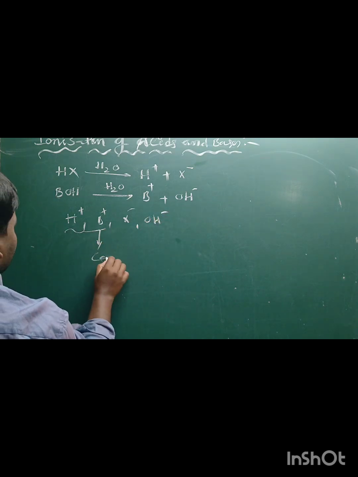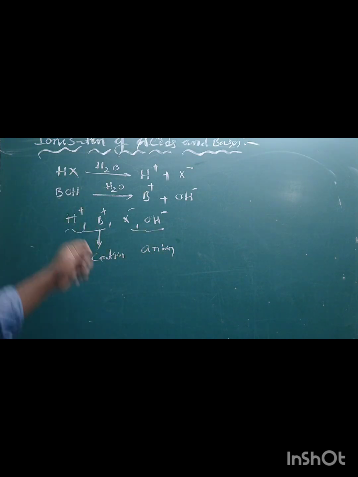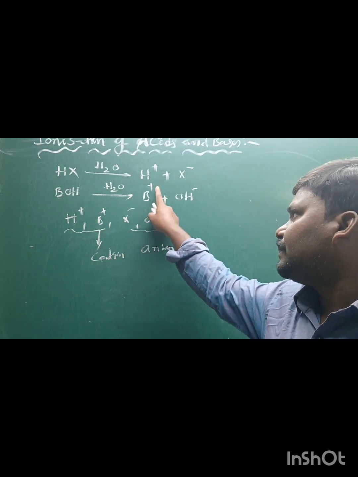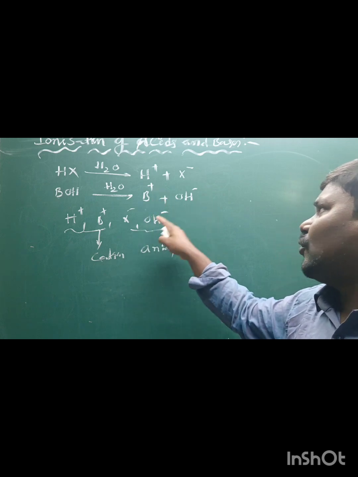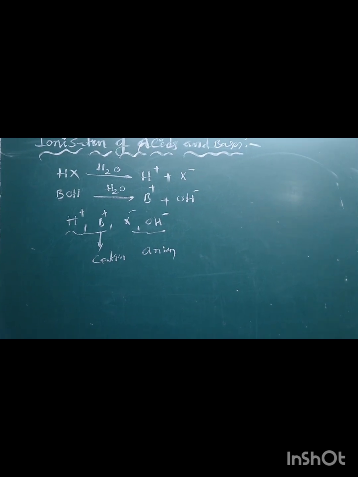These are called cations. These are called anions. When an acid or base dissolves in water, it ionizes into H plus ion, proton, and anion X minus, and in case BOH dissolves in water, it produces B plus and OH minus. Positively charged ions are called cations, negatively charged ions are called anions. This entire process is called ionization.